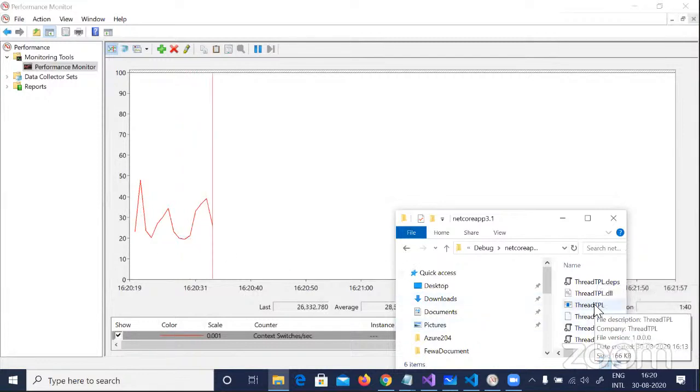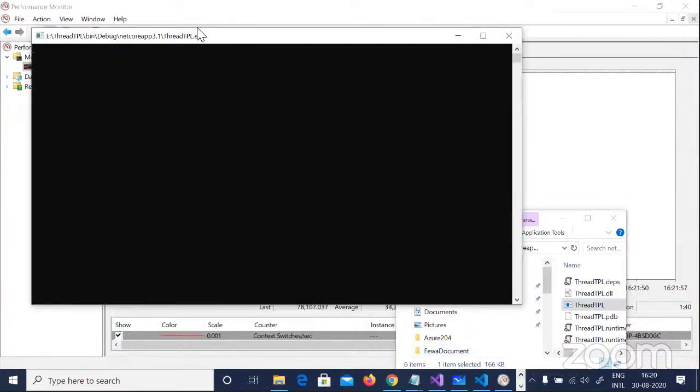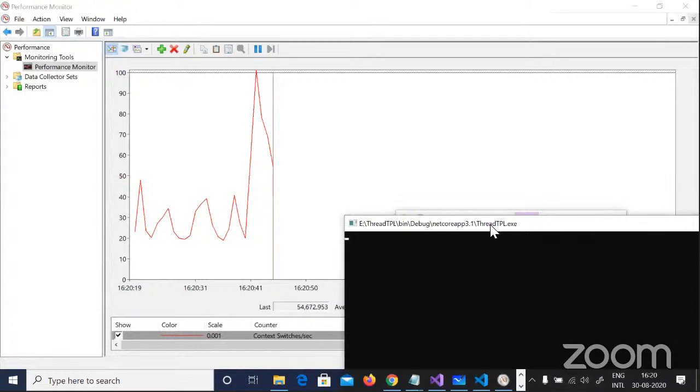I'm going to run this exe, which is compiled here, and I'll just click on this. It's a big, huge exe which will run. You can see the exe is running, and the number of context switches has shot up. This shoot is very abnormal compared to the previous one. That means that when I'm using threads, it does context switching. You can see these two shoots here.